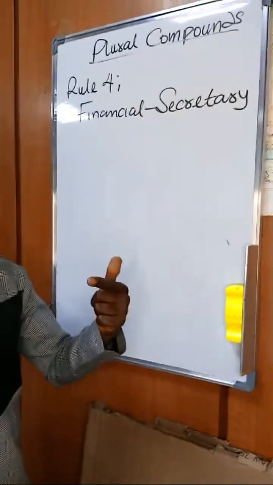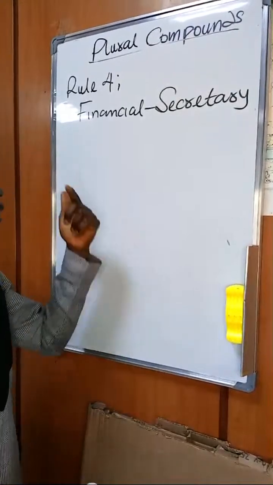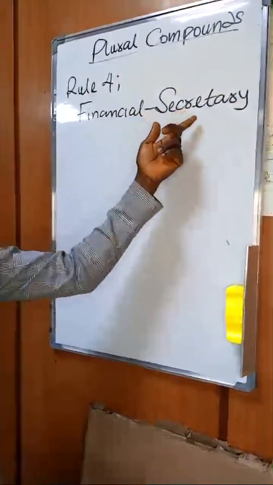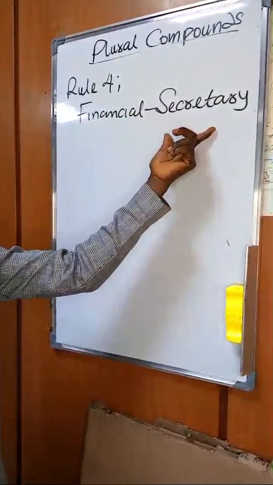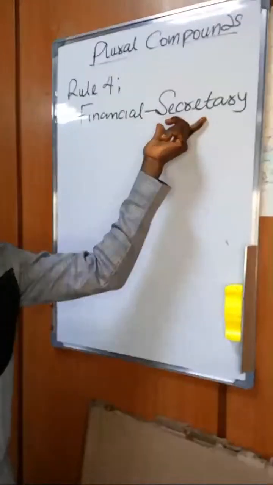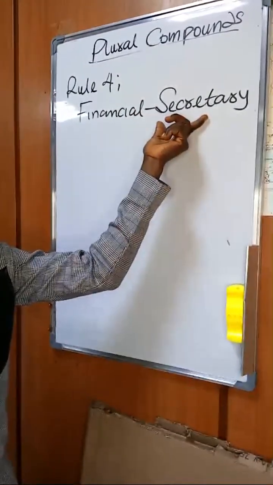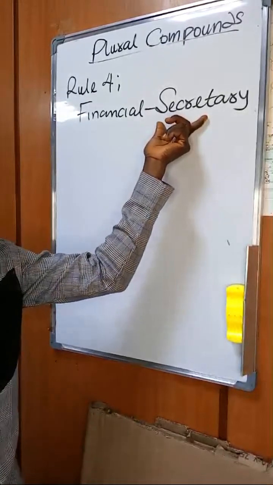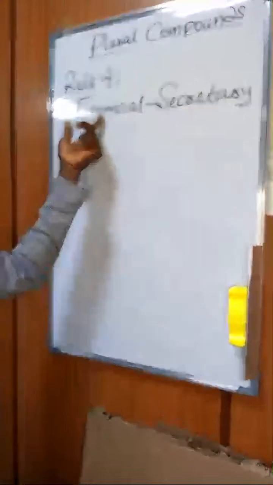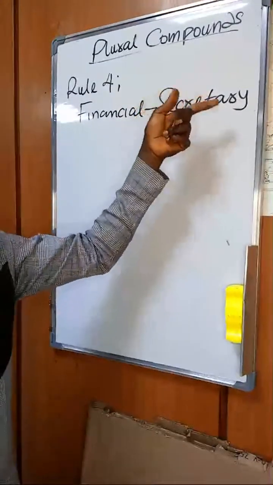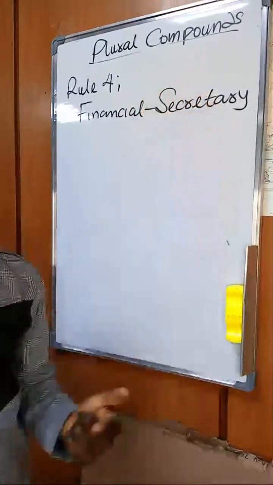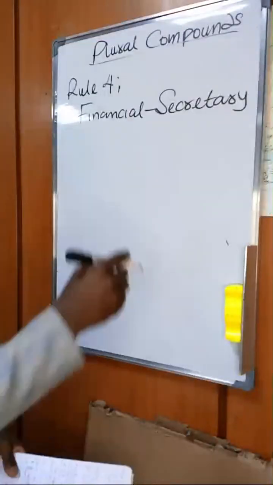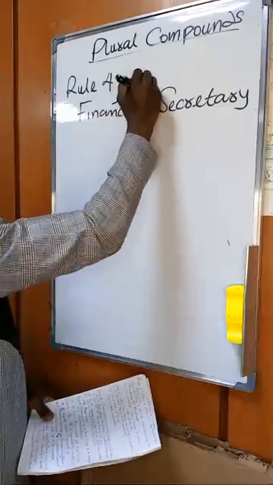Now, which is the adjective and which is the noun? Secretary is a noun, the name of somebody who takes care of the master's or the boss's activities. So financial is qualifying or adding meaning to what? To secretary. So the adjective is financial.